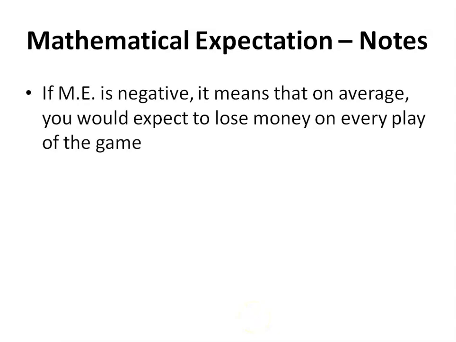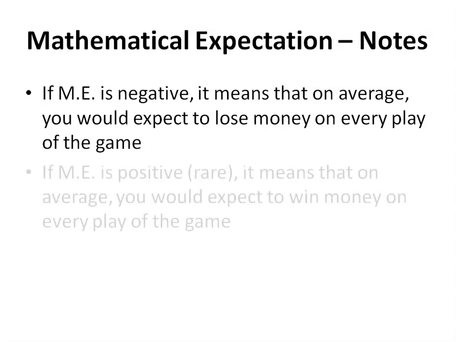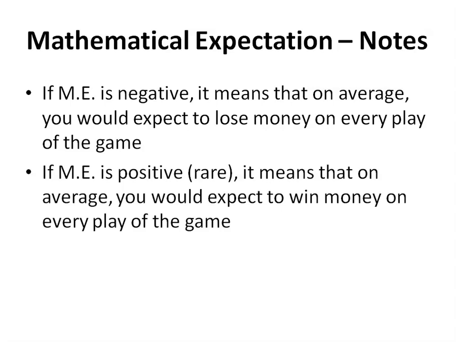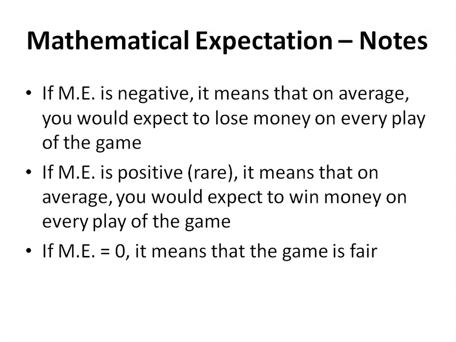If the mathematical expectation itself works out to be a negative number, that interpretation is that on average, if you played enough of a certain game, you would expect to lose money on that game. And if the expectation is positive, which is rare and rarely happens in real life, it would mean that on average you would expect to win money on an average play of that game. And if the mathematical expectation is exactly equal to 0, that is what we call a fair game.